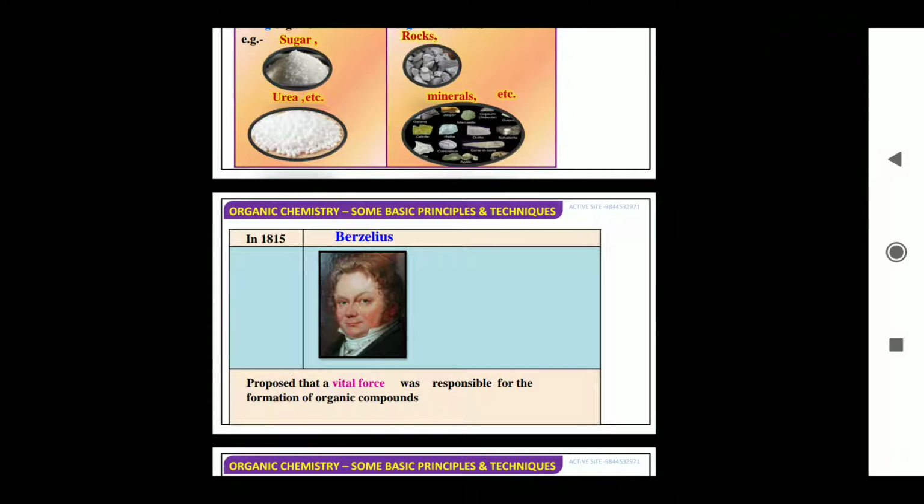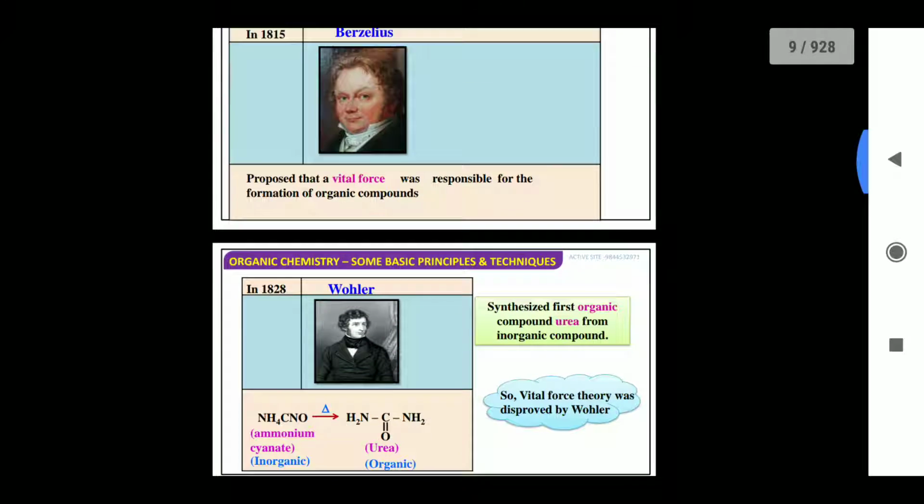Now moving on to the next one, in 1815, a scientist proposed that a vital force was responsible for the formation of organic compounds, because it takes a long time to convert a living organism into an organic compound. Like petroleum products, all of which are organic compounds, they decomposed thousands of years ago.